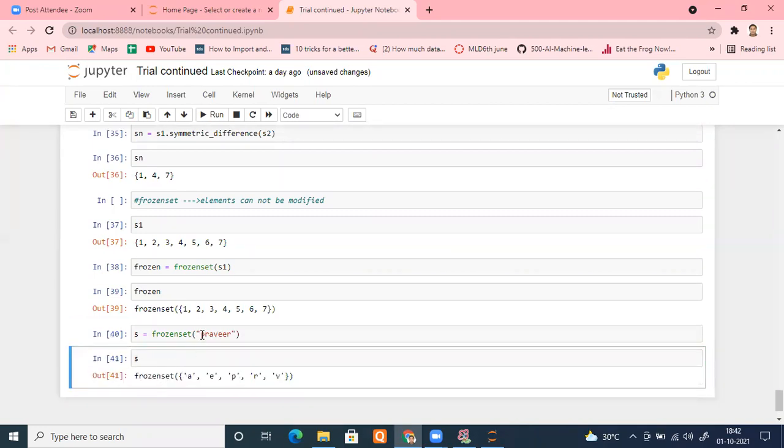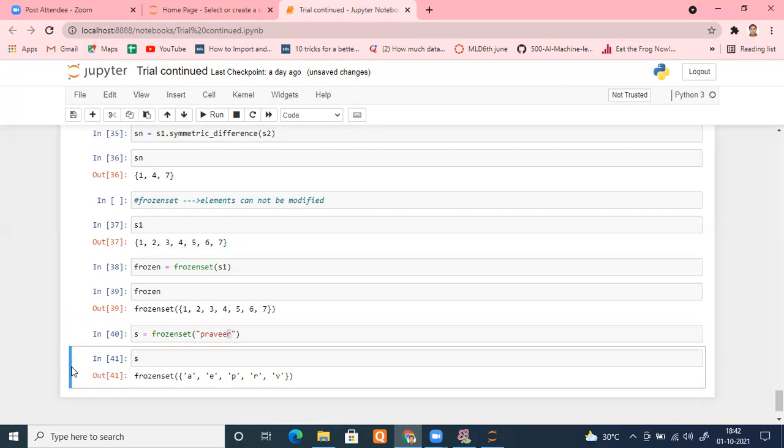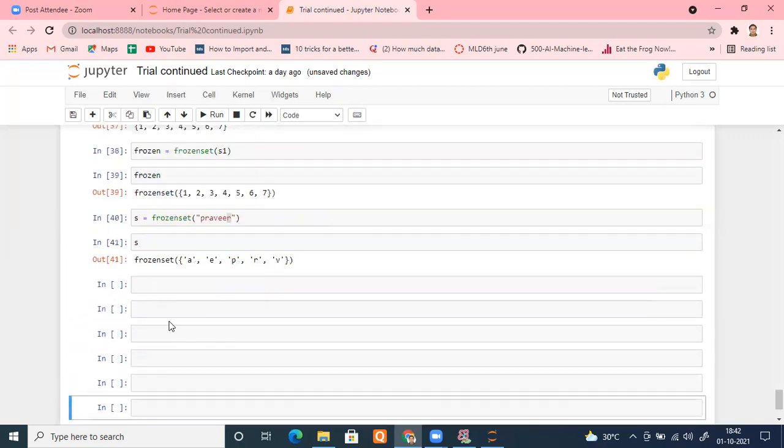Right? So what it did, very much like set theory only, but you might like your original set, your P, R, A, which are not repeating, will be coming here. E, which is repeating 2 times, only E will be coming here, 1 E will be removed, and it is frozen. I hope you get an idea what is frozen set and what is set. Whose elements cannot be modified will be your frozen set.